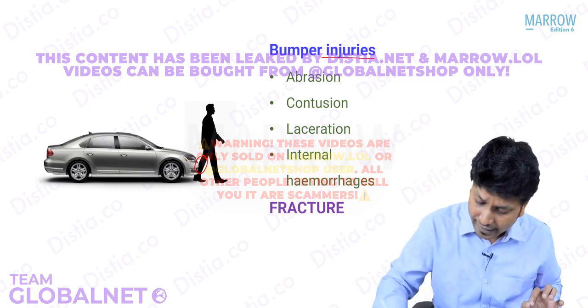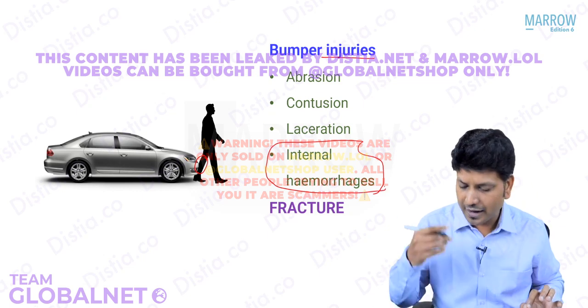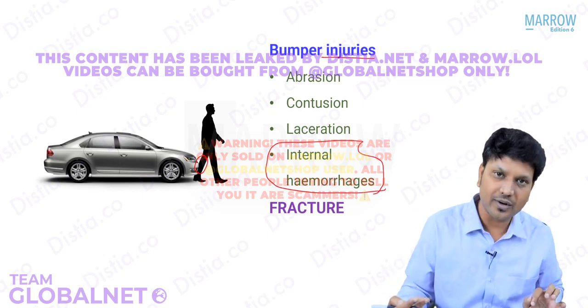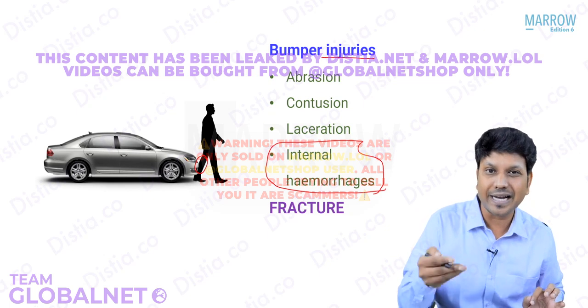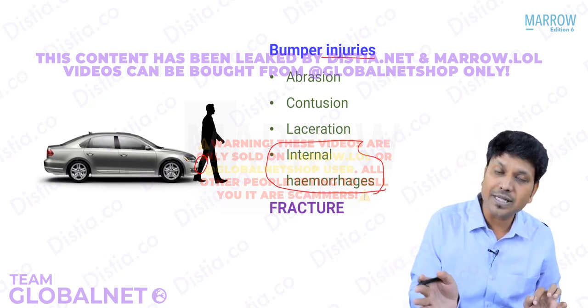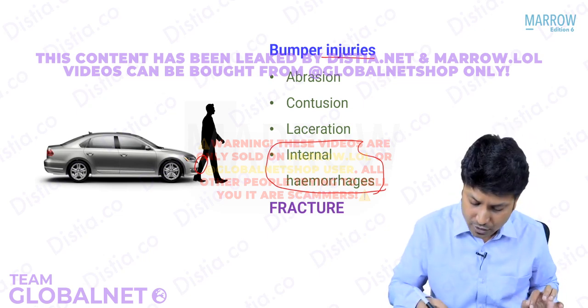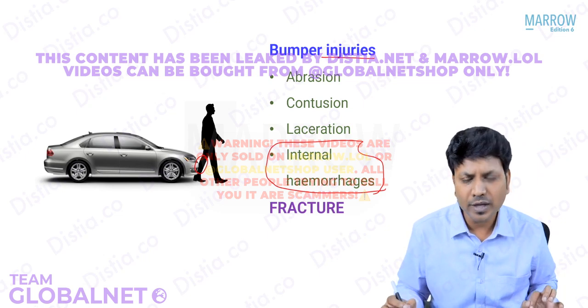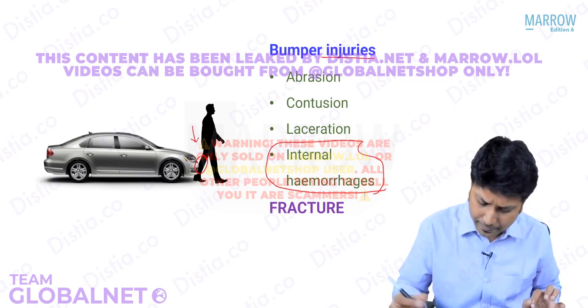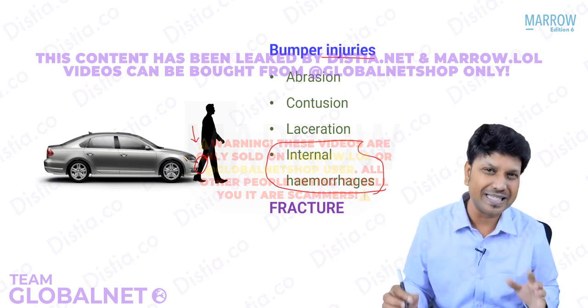That is the reason why, whenever we get a road traffic accident victim, we normally dissect the calf region and find out whether internal injuries are present or not. Maybe it is not visible outside, but internally you'll find a lot of injuries. That is because of the bumper impact. Do remember, it is called bumper injury. Bumper impact, bumper injury is very easy, right?